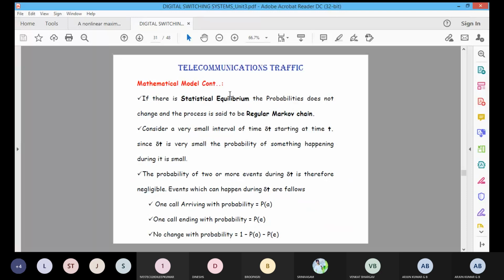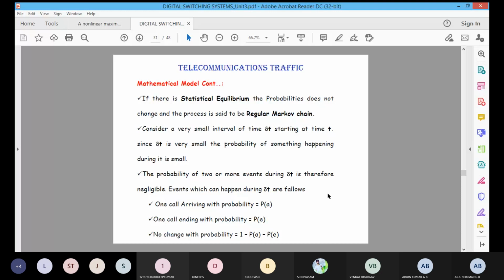It means that delta t we are considering for this state transition time period. Then the probability of two or more events during a dt is therefore negligible. Okay, the events which can happen during the delta t: suppose one call is arriving with a probability represented by P of A. One call will be arriving with a probability P of A.